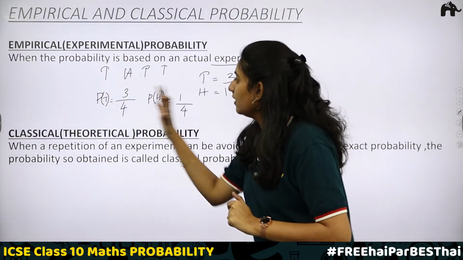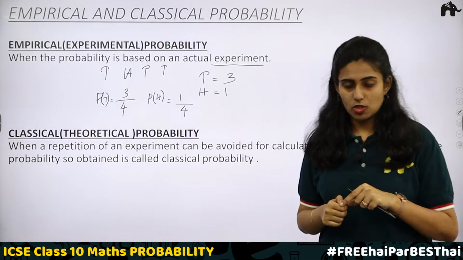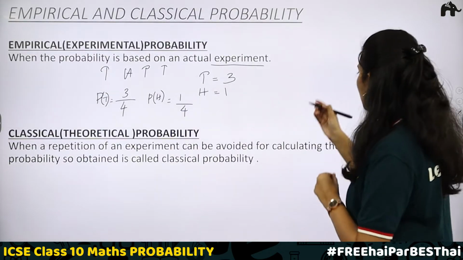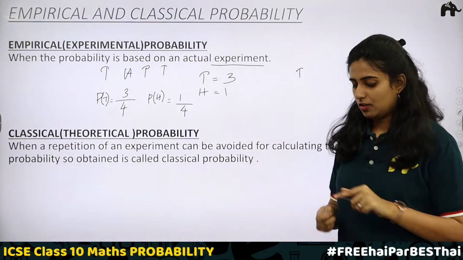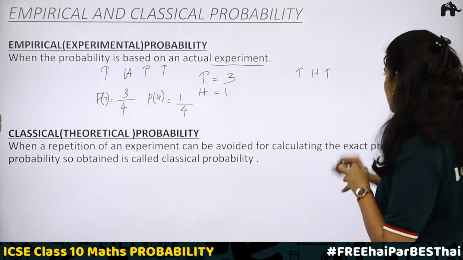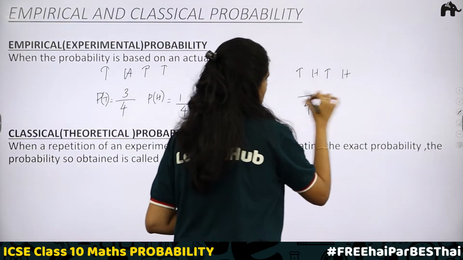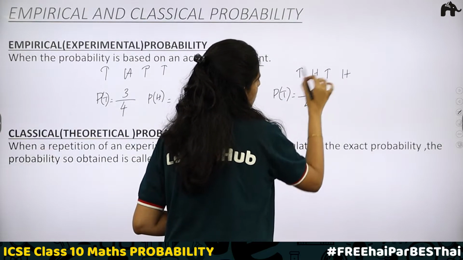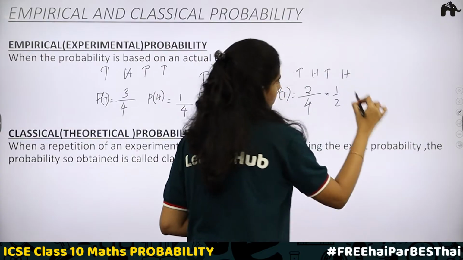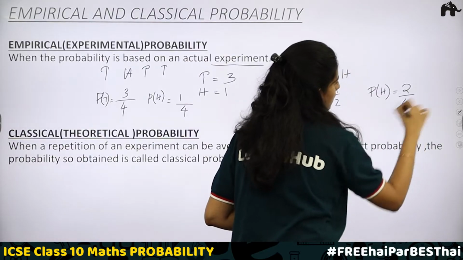Is it necessary that I should always get the same? Now again I am performing the experiment. I am going to toss the coin 4 times. First time I got a tail. Tossing it again, I got head. Again tail, head. Now, here the experiment was performed 4 times. Tail appeared 2 times, therefore 2 by 4, which is equal to 1 by 2. Now, what is the probability of getting head? It will again be 2 by 4, which is 1 by 2.